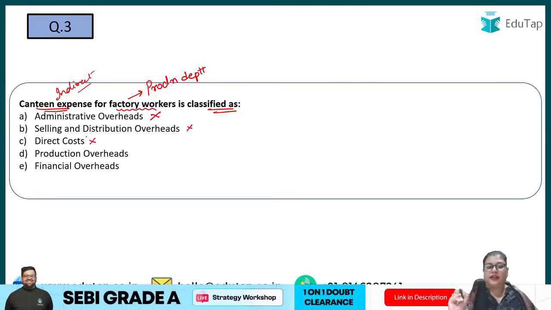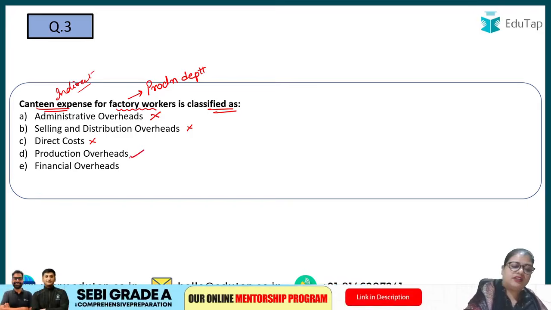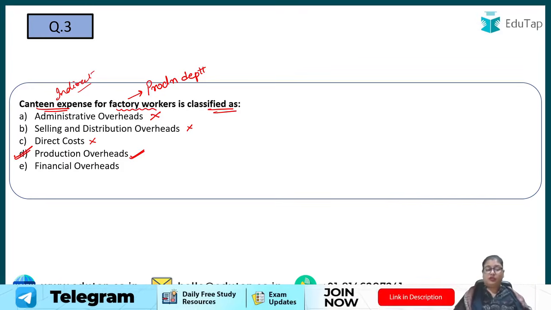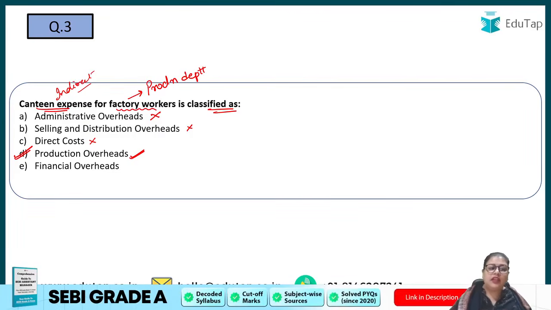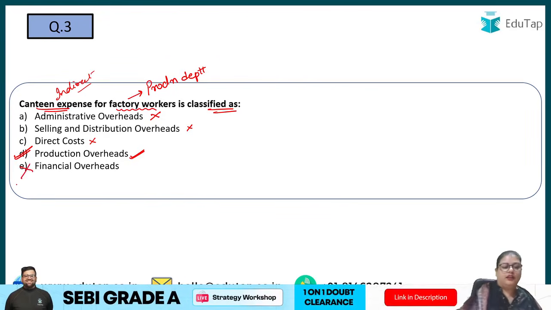Then production overheads. Yes, because it is a part of the production department and because this is an indirect cost, it becomes a part of production overheads. This becomes the right answer. Next is the financial overheads. Now you can get confused here also, because financial overheads are also indirect costs. But here it is stated that it is for the factory workers, that is for the production department. So hence we can state that this is the production overheads and not the financial overhead, right? So option number D is the correct answer.